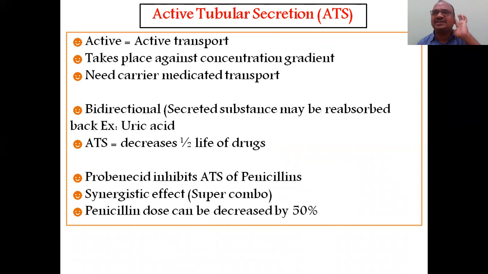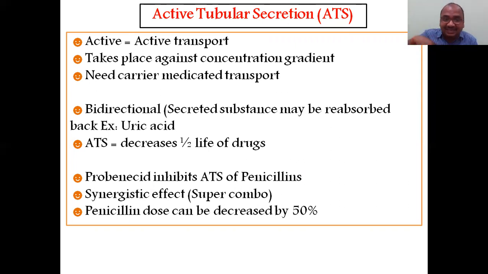Next is active tubular secretion. The name itself indicates it. That is the second step we saw. Active means active transport. It takes place against the concentration gradient. It needs a carrier and definitely needs ATP. Secretion is bidirectional, two sides are also there. A secreted substance may be reabsorbed again. An example is uric acid. Uric acid will be secreted, then reabsorbed again.